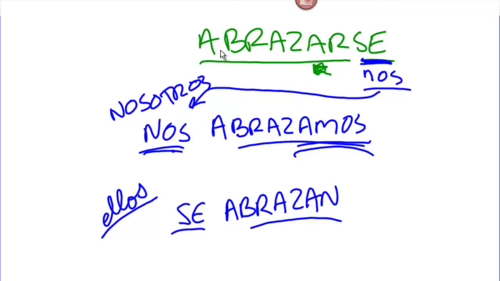Now some of you might be asking, well, señor, you said either before the conjugated or connected to the infinitive. Can't I say something like abrazarnos? Because you said it can go connected to the infinitive. Yes, but you still need a conjugated verb there. So you still have to have a conjugated verb. You can't just say nosotros abrazarnos. We to hug each other.